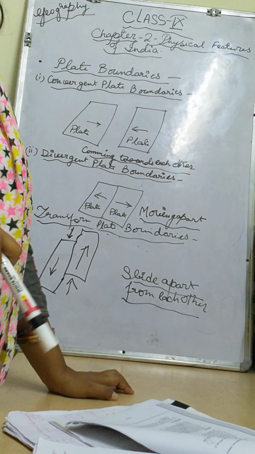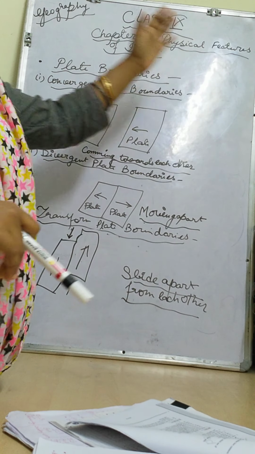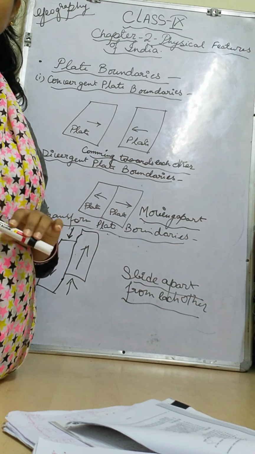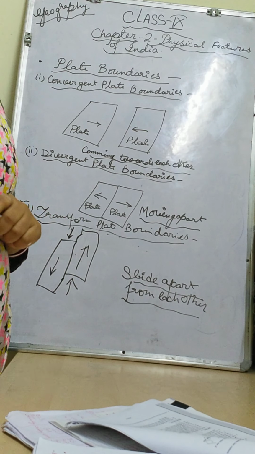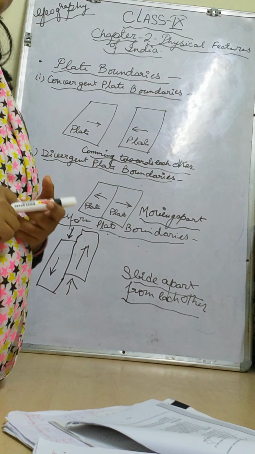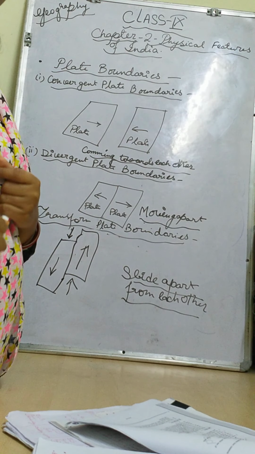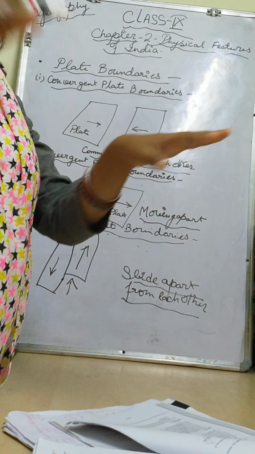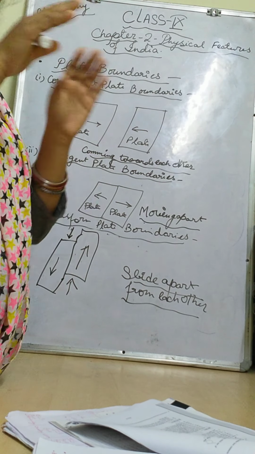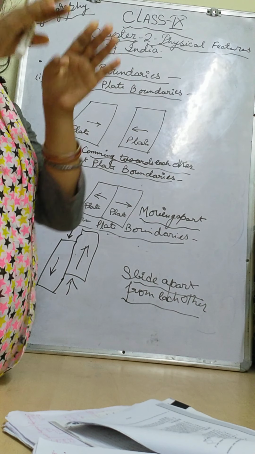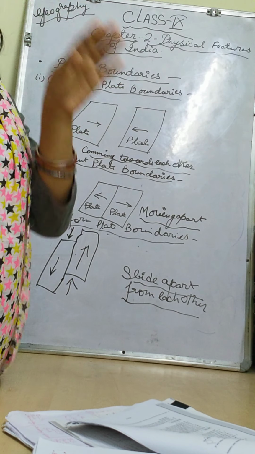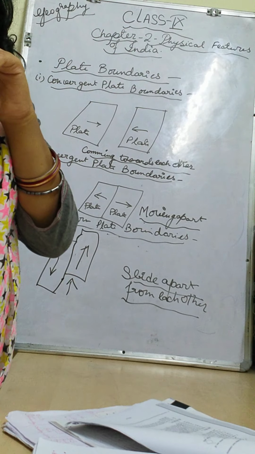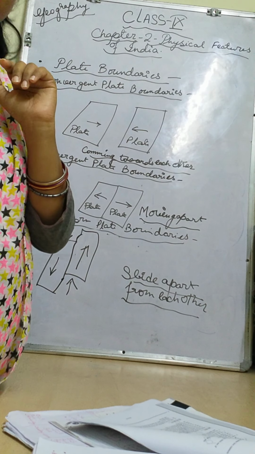First I will tell you about folding. Here I have drawn 3 plate boundaries. As I already told you about the 7 plates, in some cases two plates come and join each other. In some cases the plates are joined, but due to some forces they get separated from each other, and with that some landforms are formed.